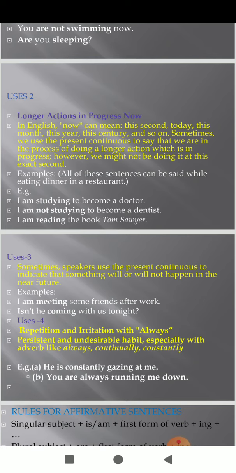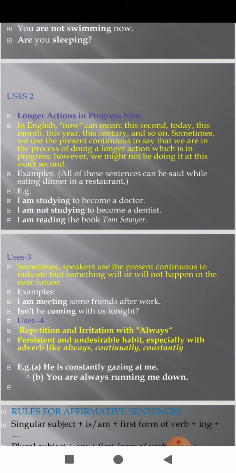Now, the third one. In conditions where the action or event is occurring but not necessarily while we speak, it is also used in a changing situation. We use it with adverbs such as always, which describes an action that happens frequently. Now, sometimes speakers use the present continuous to indicate that something will or will not happen in the near future. For example, I am meeting some friends after work.